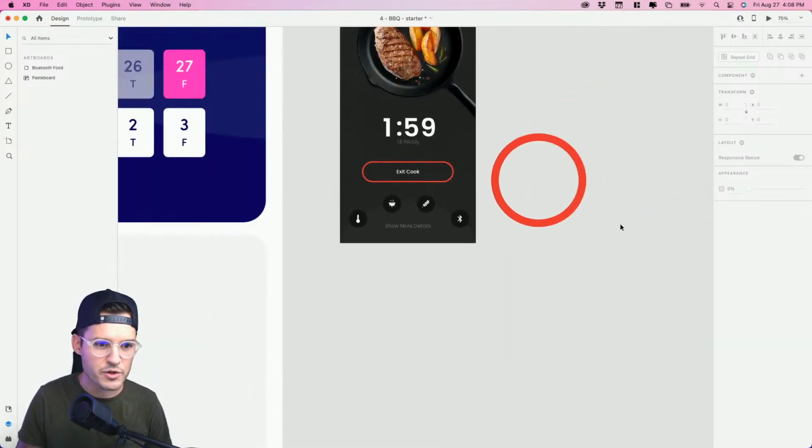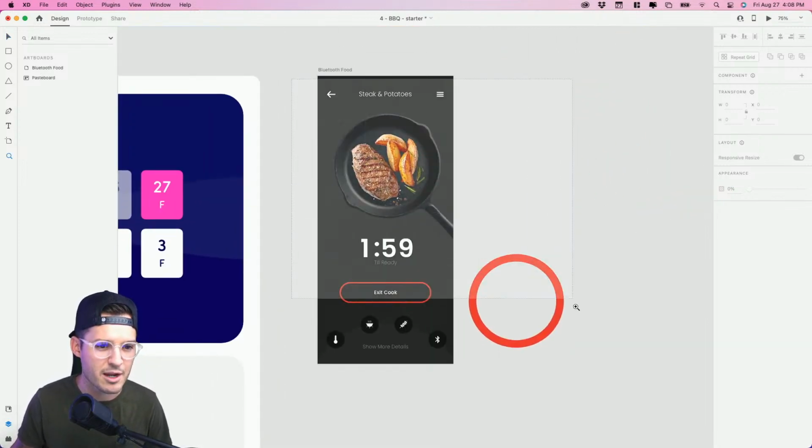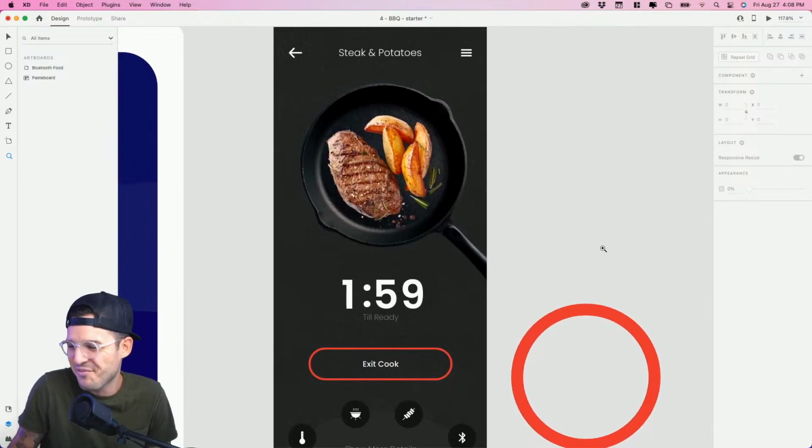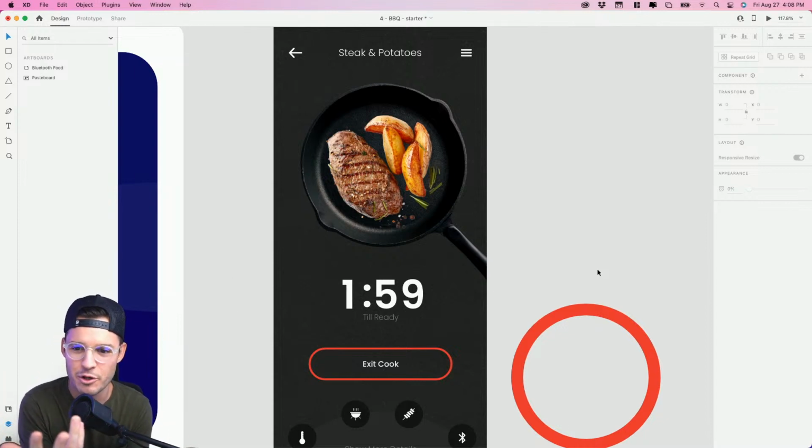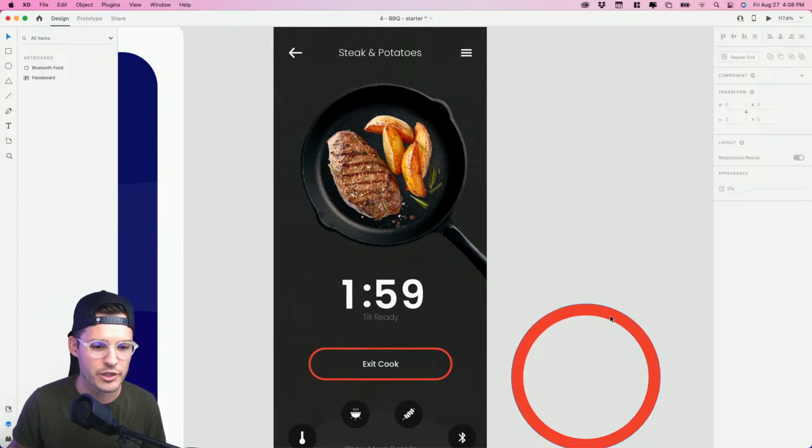All right, so far so good. We got this beautiful little setup here. It's actually kind of fun. It's kind of nice. But now we're gonna do an animated pie chart. If you've ever asked yourself, how do I do this animated pie chart business inside of Adobe XD? I got you covered. We're gonna do it right now.